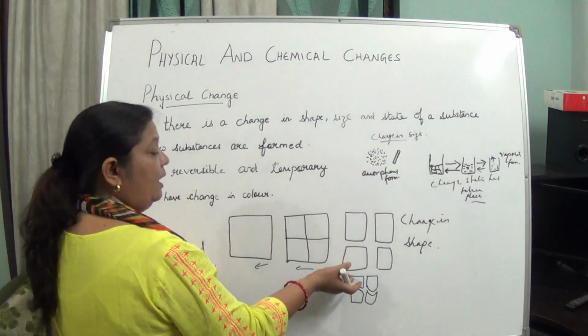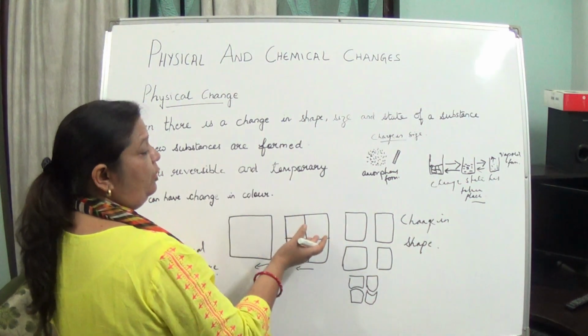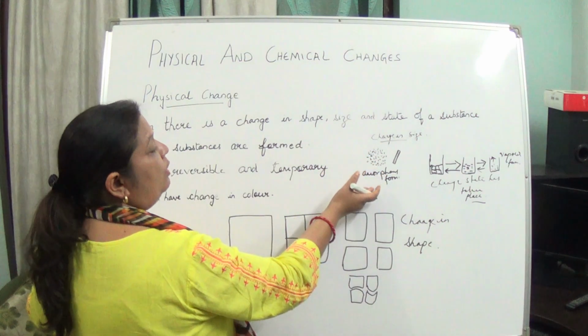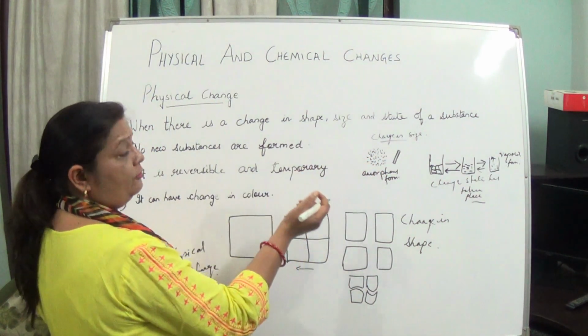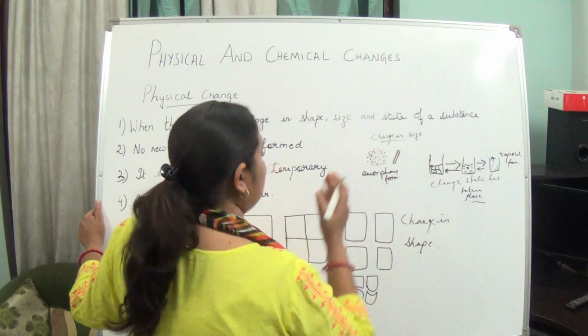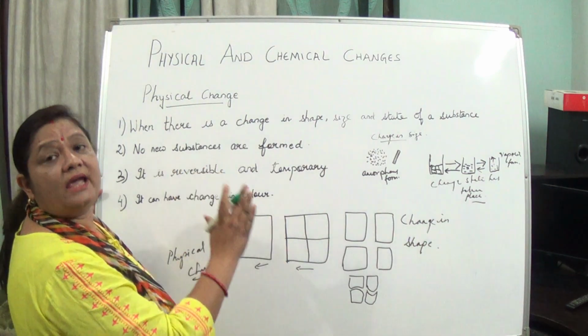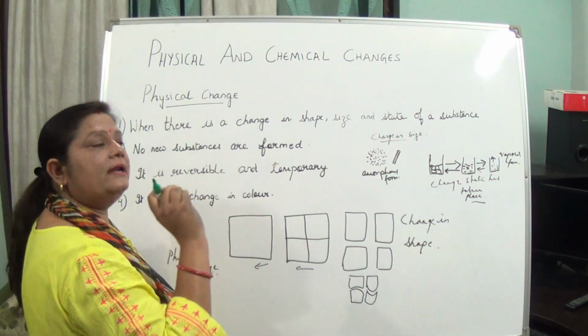All the changes which I have shown here are reversible in nature. From this paper we got it again when we joined it. Here also we got back the powder form. Here also it can be changed again into the ice form. So these are all reversible and temporary in nature.